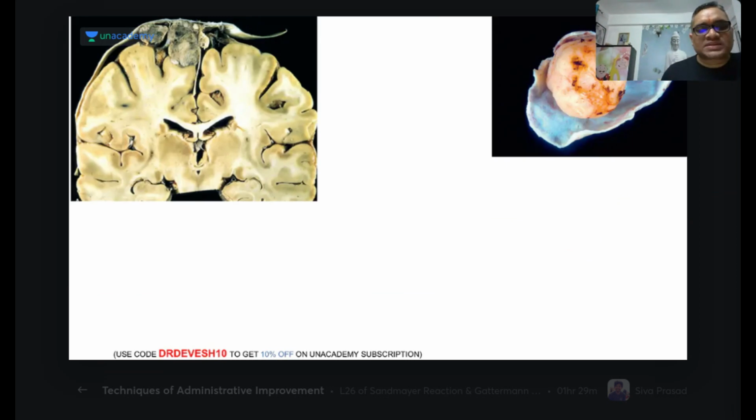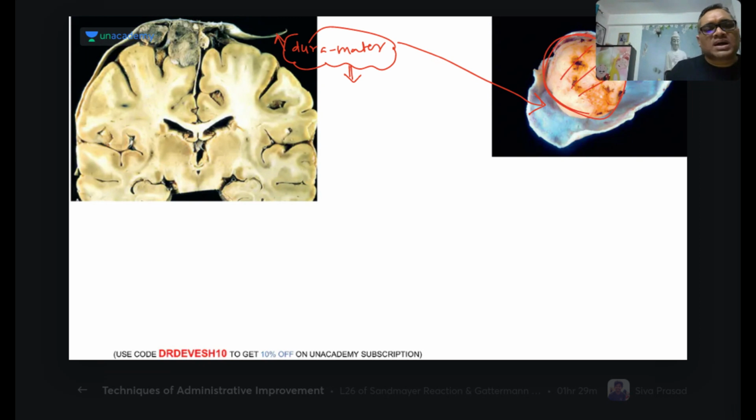Now coming to this tumor, what are we seeing here? Can you notice this? There is the meninges, right? So there is a dura mater. You can see here there is a dura mater. This is the dura mater. Here also you can see the same thing. Here it's a new picture in New Robbins, dura mater. So both are dura mater only. So we are seeing a dura mater based tumor. Whenever the examiner is showing you a dura mater and a mass arising from it, this is the meningioma.